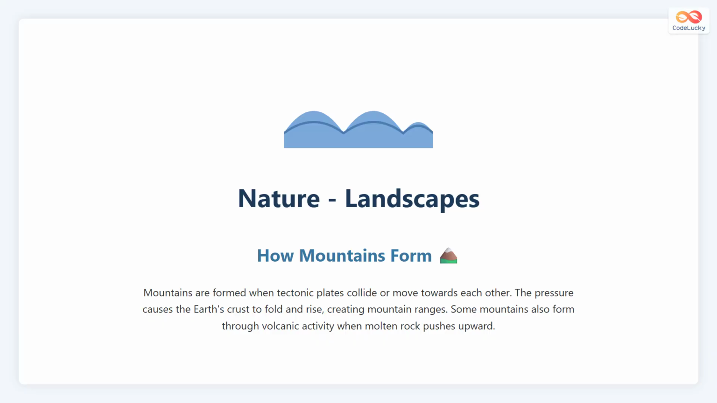Mountains form when parts of the Earth's crust push together or move upwards due to the movement of large plates below the ground. The force makes the land fold and rise to form mountain ranges. Some mountains also form when volcanoes erupt and molten rock builds up on the surface. Over millions of years, wind, rain, and erosion shape mountains into the forms we see today.